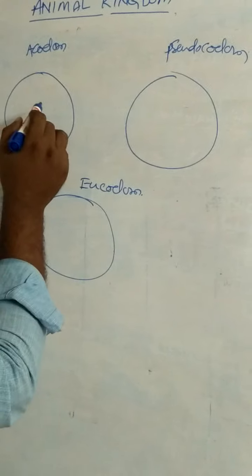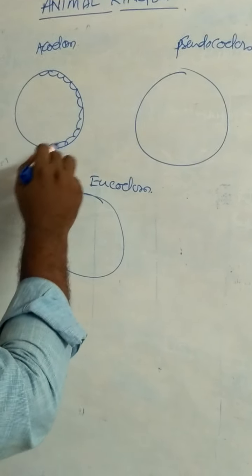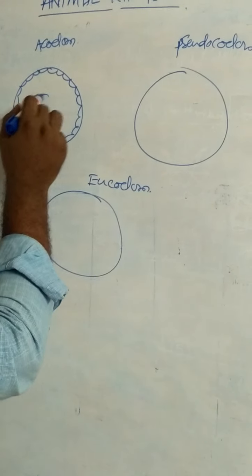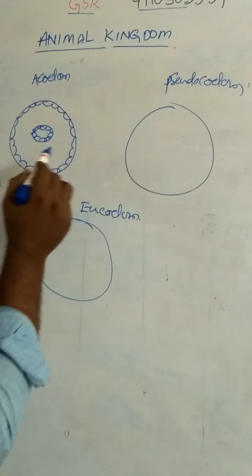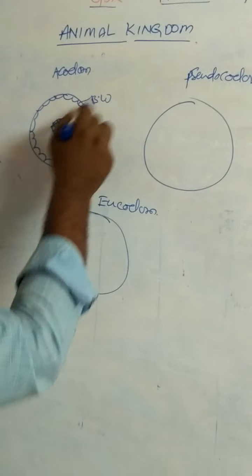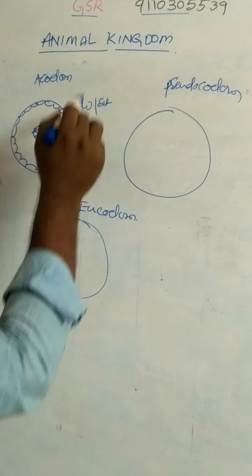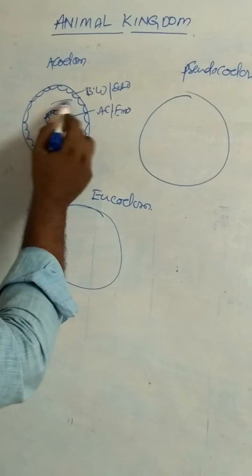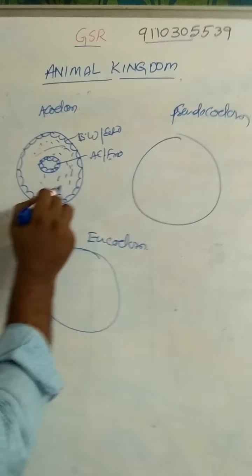What is coelom? The space between the body wall and alimentary canal is called coelom. In the case of acoelomate animals, the space between the body wall (ectoderm) and alimentary canal (endoderm) is filled with mesenchymal or parenchymal tissue.